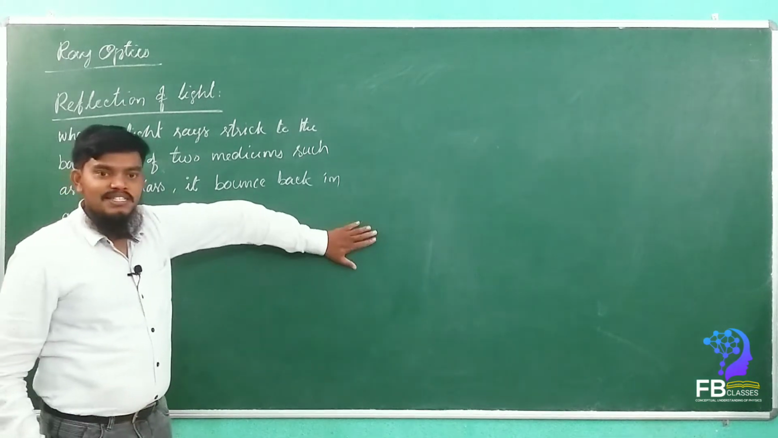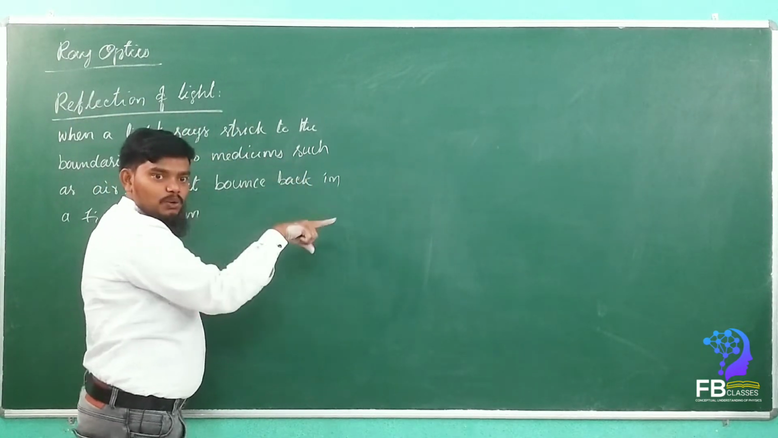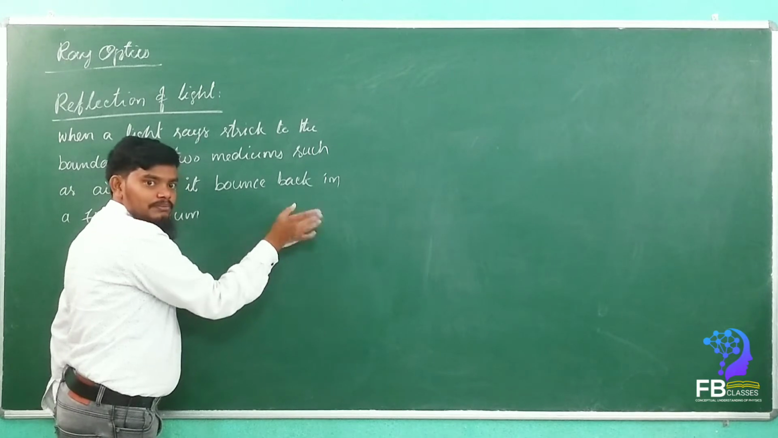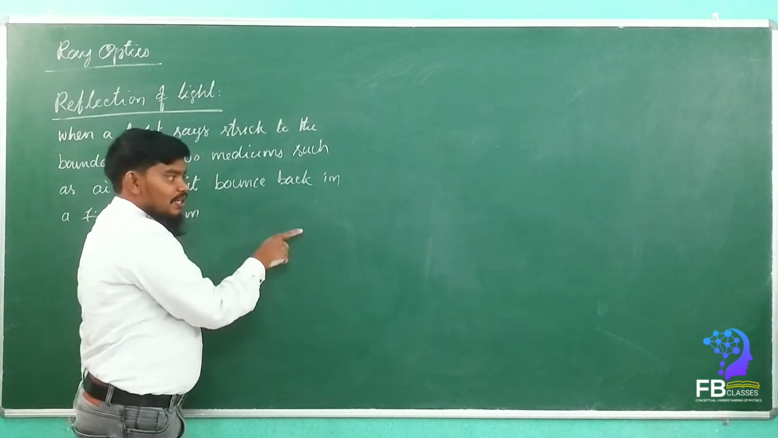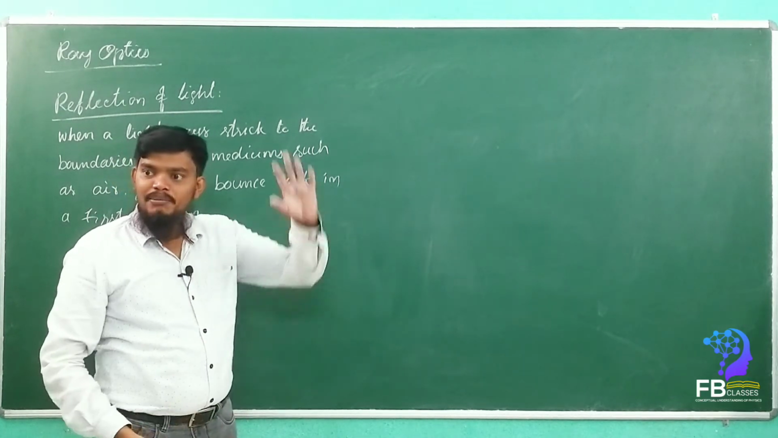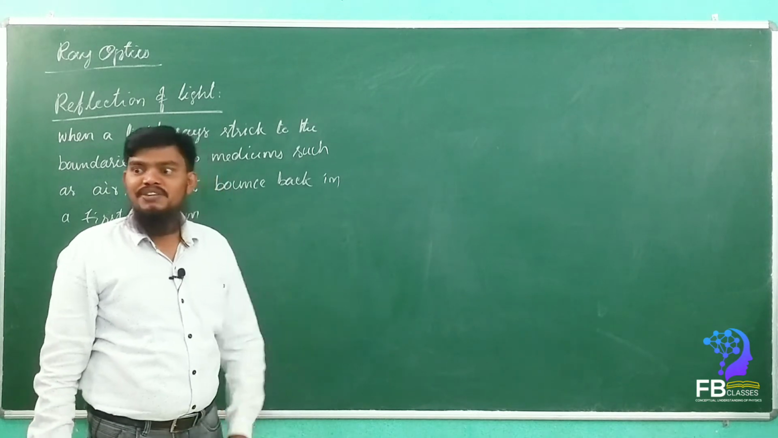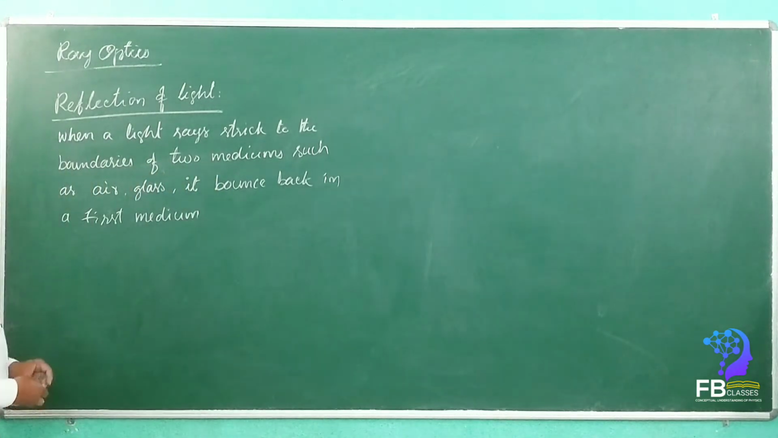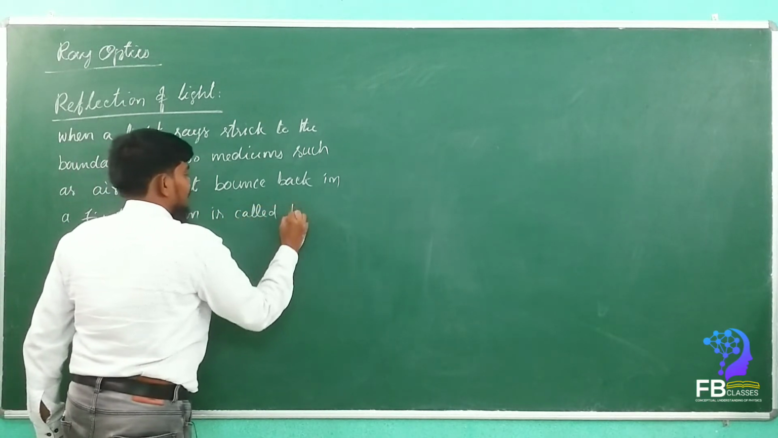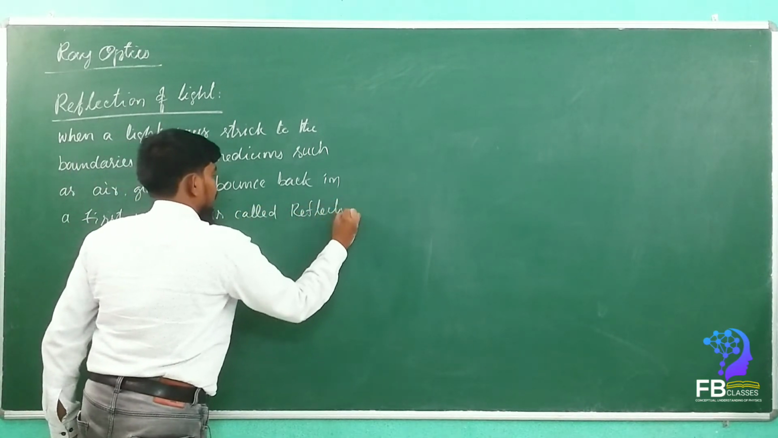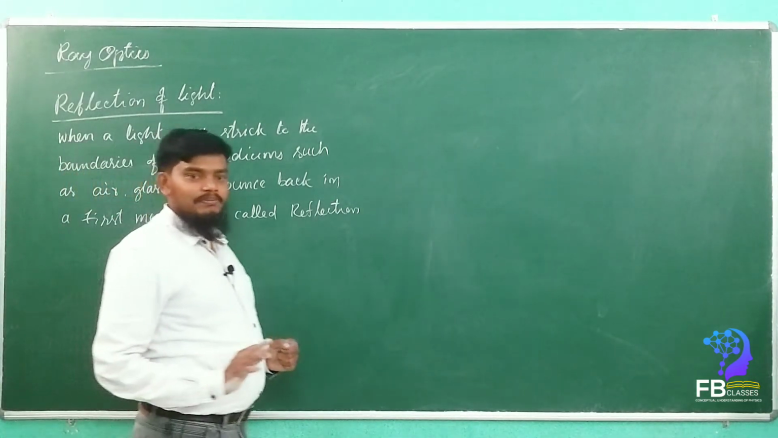For example, consider this is a mirror. When the light travels from the air and strikes the mirror, it will be reflected back. That means the reflected light remains in the air only, yes or no? That bouncing back property in the first medium itself we call reflection. Got it? Simple. Clearly understood, everyone?